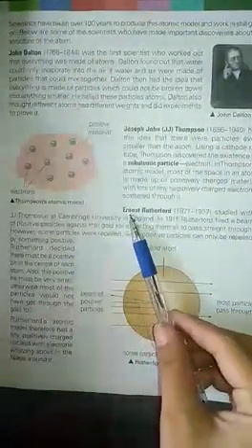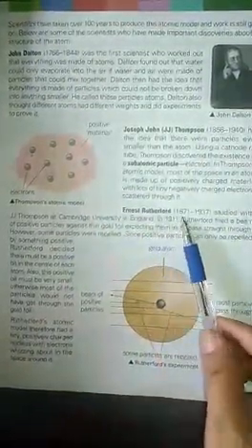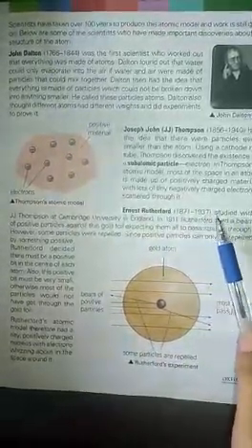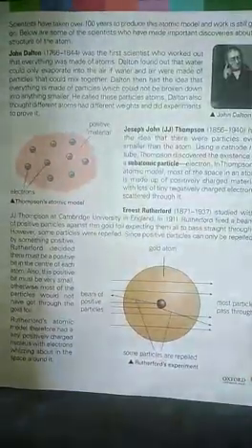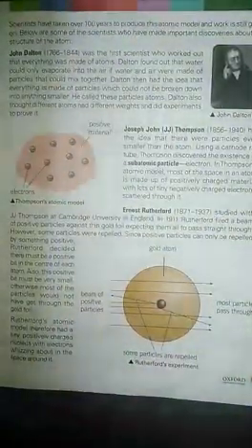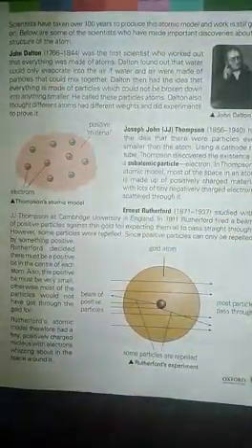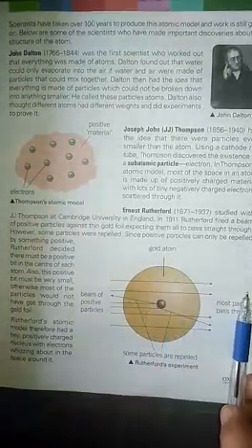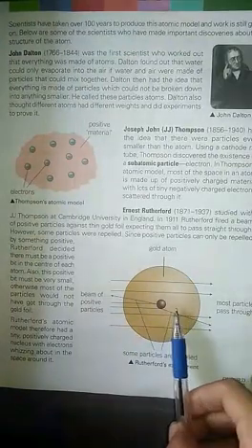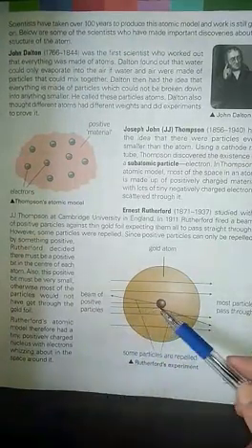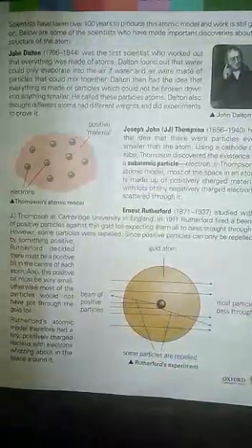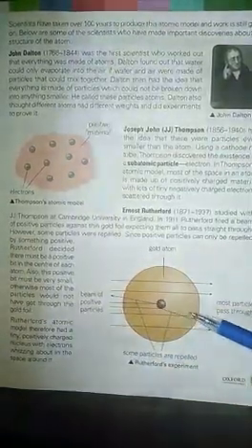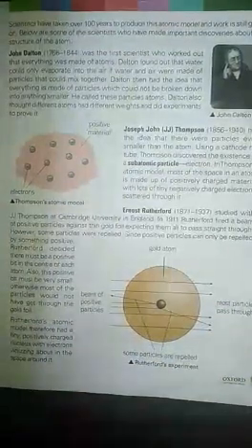Next scientist was Ernest Rutherford, who was born in 1871 and died in 1937. He did an experiment on gold foil and proved that some rays pass through the atom but some rays reflect back. He proved that there is a hard thing present in the center of an atom, and this is called the nucleus. It is positive in nature.